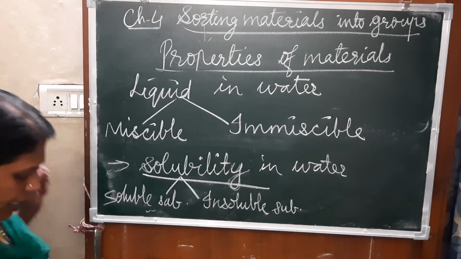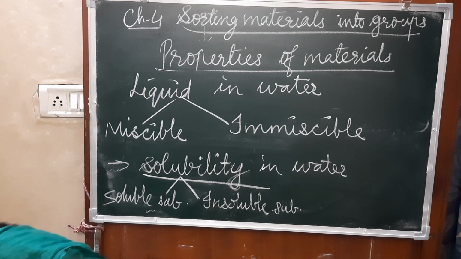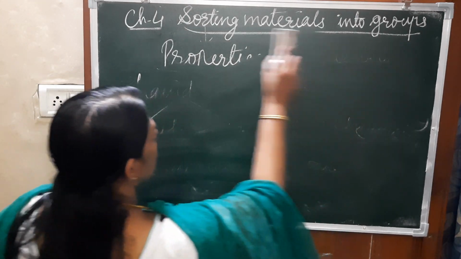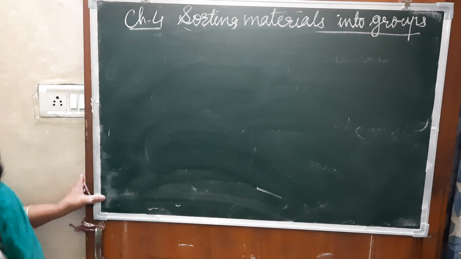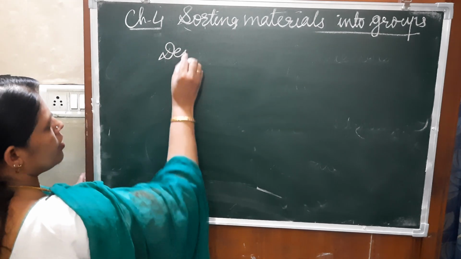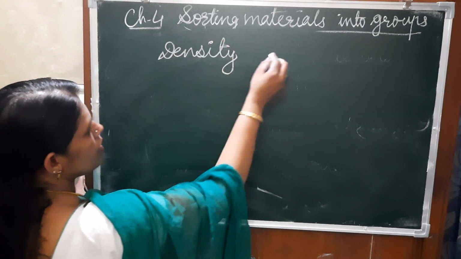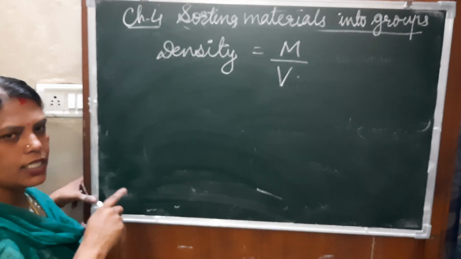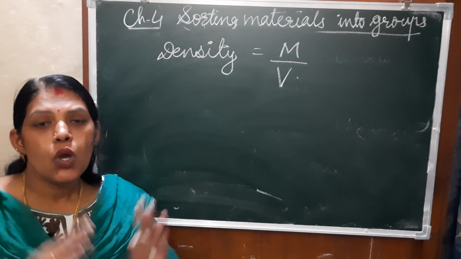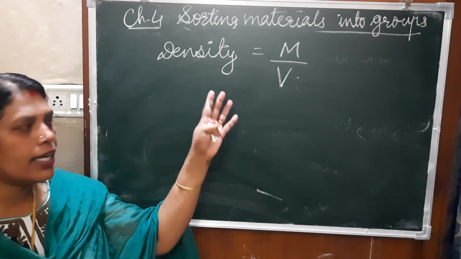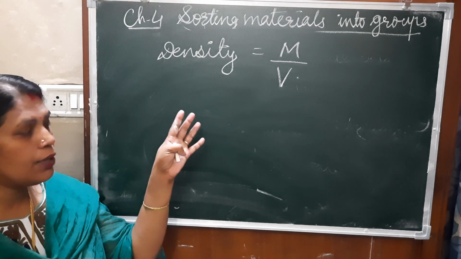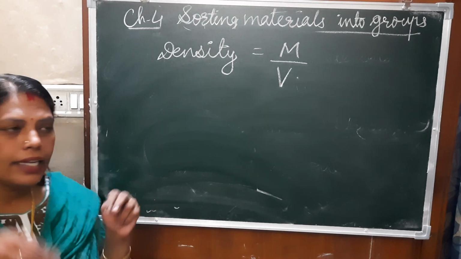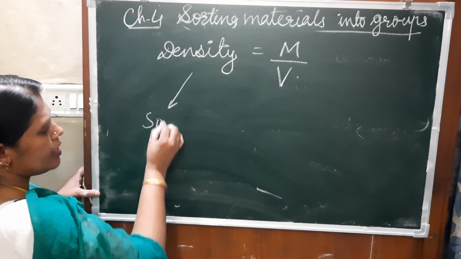Now the next property is density. Density means mass per volume. Okay, mass per volume. That is the formula of density. So if an object is heavier than the water, that is, denser than water, then it will sink in water. Okay, heavier, then it sinks in water.